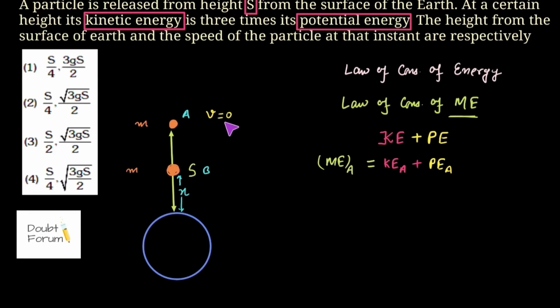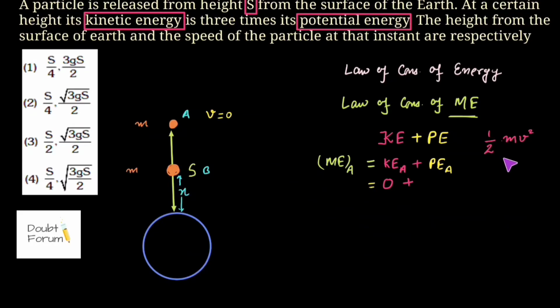Because the velocity is 0, the kinetic energy of this particle at point A would also be 0, because the formula for kinetic energy is half m into v square. Here the term v is 0, so the kinetic energy would become 0 for point A, plus the potential energy at point A would be mgh.